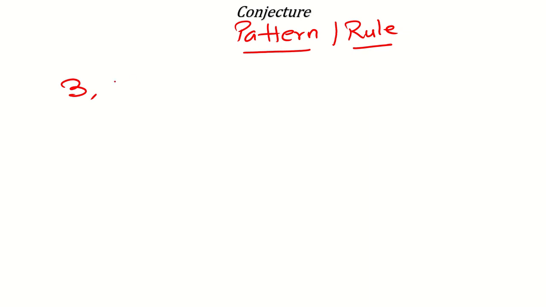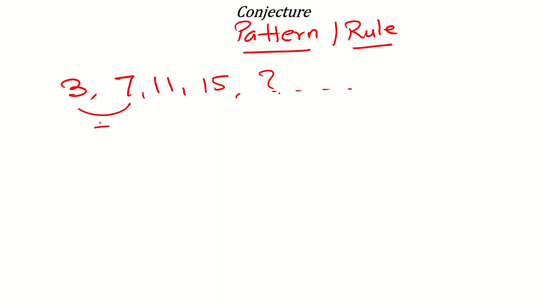Let's start the video. See, the first topic is conjecture. What is the meaning of conjecture? Conjecture means any pattern or rule, whatever pattern or rule you can find in the numbers. For example, say I have 3, then 7, then 11, 15, like that. If I ask you what the next number will be, you will not tell me any random number. You will try to find the pattern here.